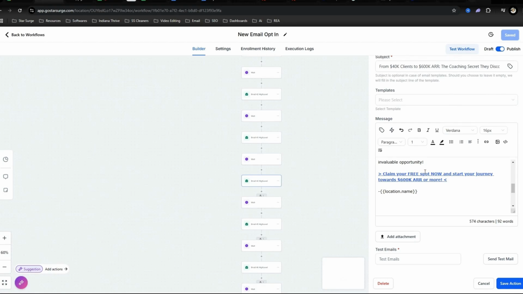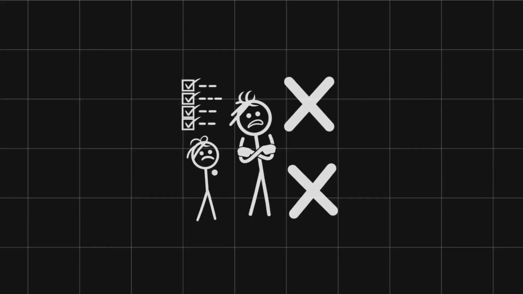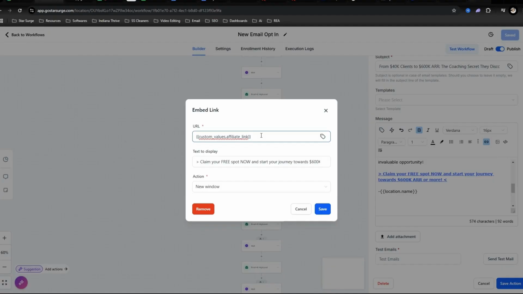This is your affiliate link or whatever link, product, or tool that you're promoting. When you click on it, you see how it says custom value. This is here because when people import my snapshot, there would just be my affiliate link in there, and you would have to go through every email and import your affiliate link manually.